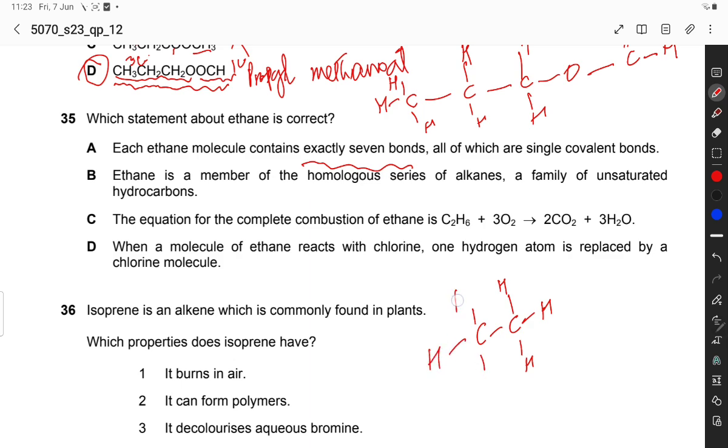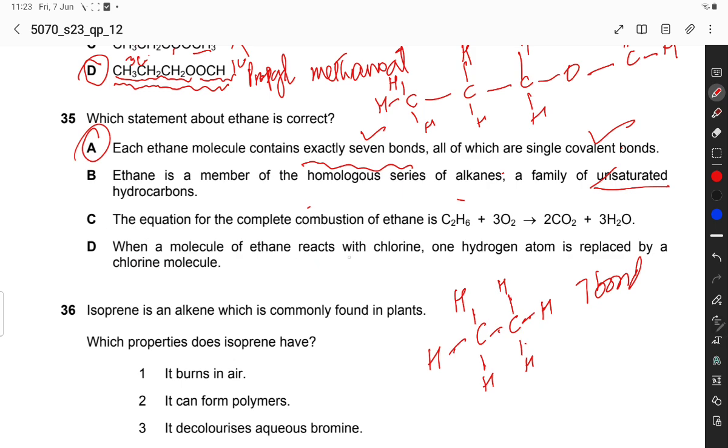This is an ethane molecule. 1, 2, 3, 4, 5, 6, 7 bonds. So 7 bonds, all of which are single covalent. So option A is the correct option. Ethane is a member of a molecular series of alkanes, a family of saturated hydrocarbons, not unsaturated.